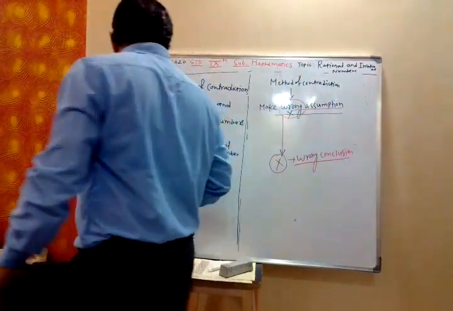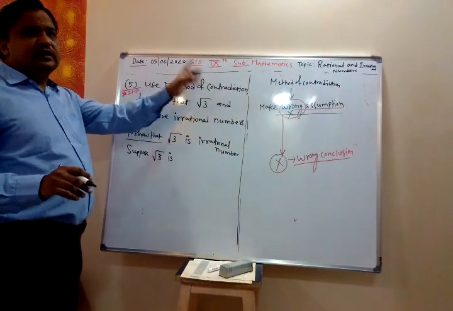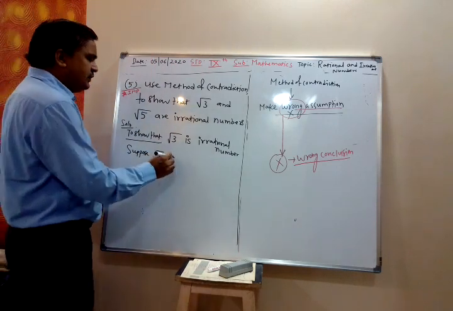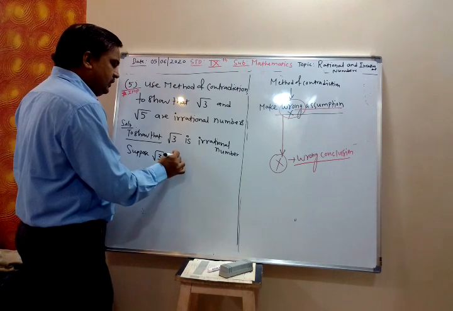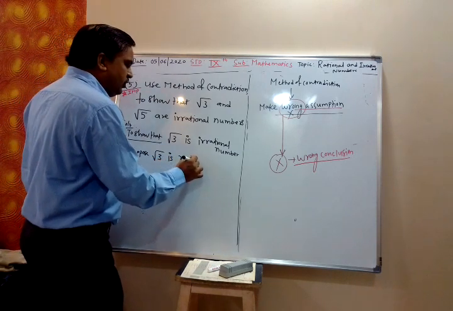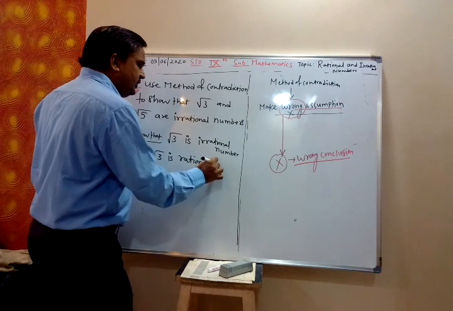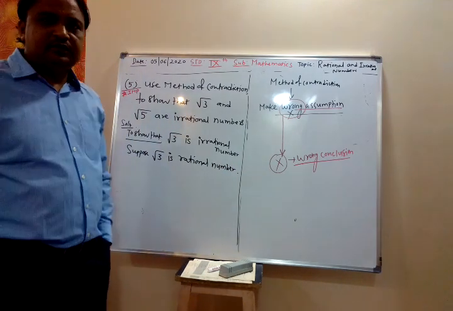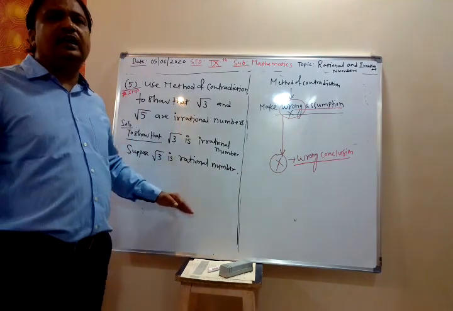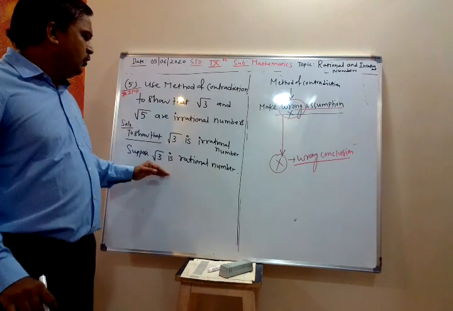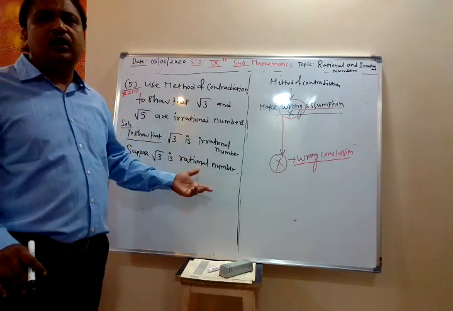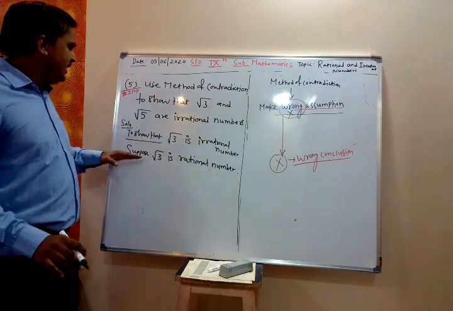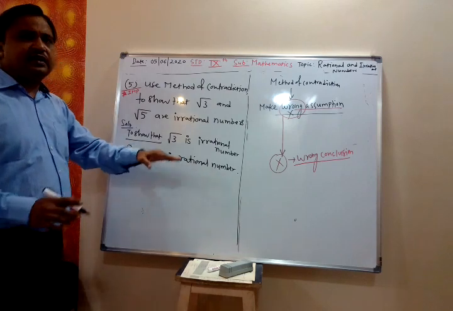Sir, where is this question in textbook? Yes, method of contradiction. Suppose root 3 is rational number. You want to prove irrational number. We assume that root 3 is rational number, and now we'll proceed, and at the end we arrive at a contradiction. We make wrong assumption. What do you want to prove? That root 3 is irrational. What we have assumed? That root 3 is rational.